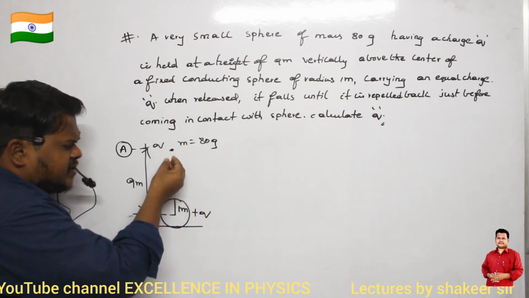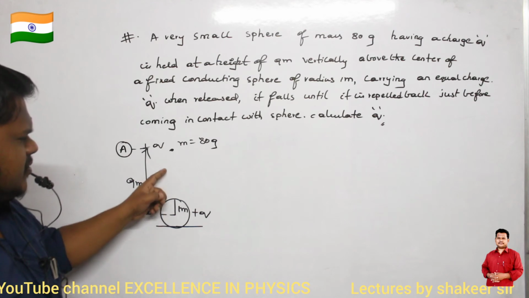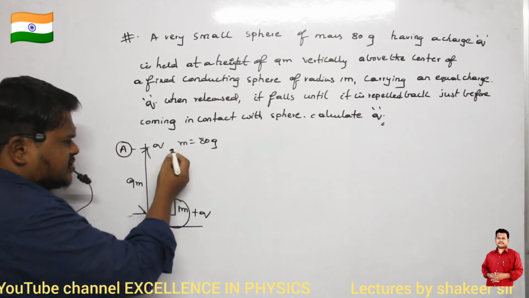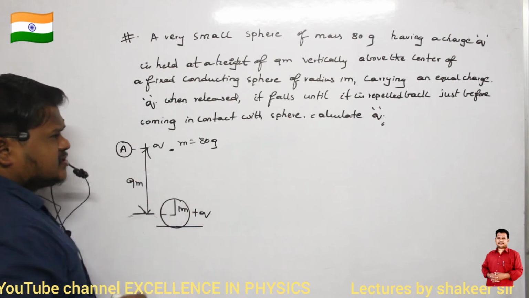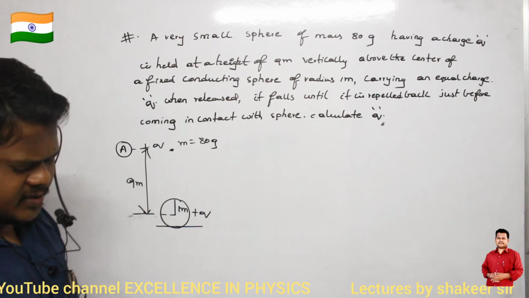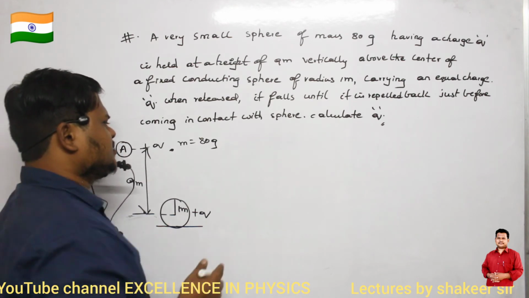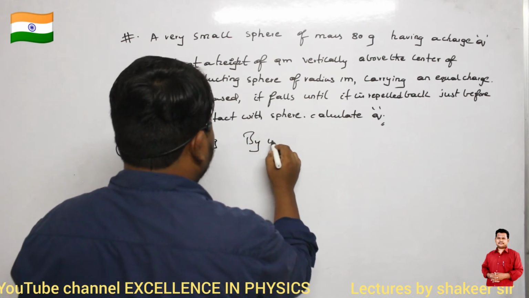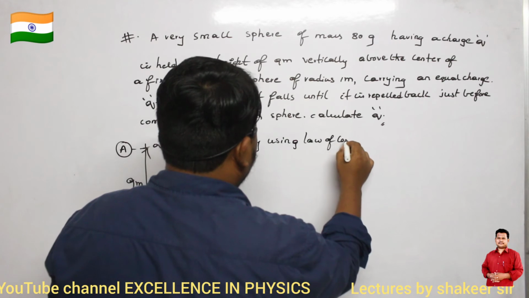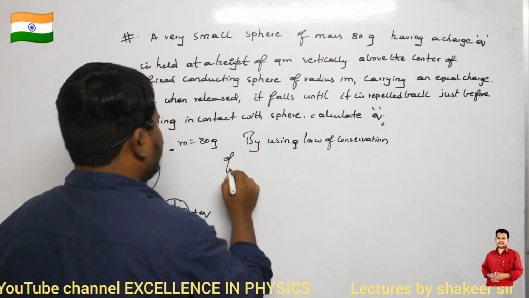Because of its weight, it starts coming down, no? And because of the force of repulsion between both of them, this charge is repelled also. So by the time it is coming into contact, its velocity has become 0. That is the given condition. Now by using which logic can I solve this problem? This problem I can solve by using the law of conservation of energy.